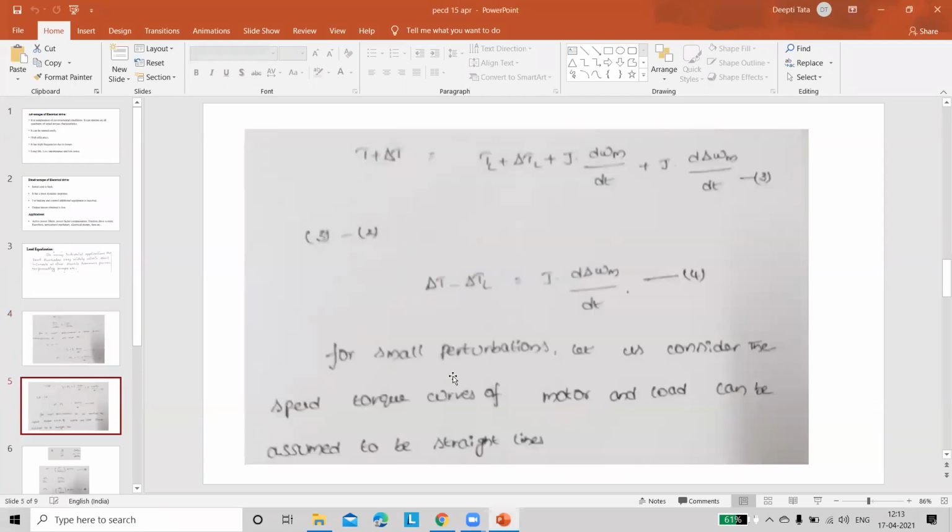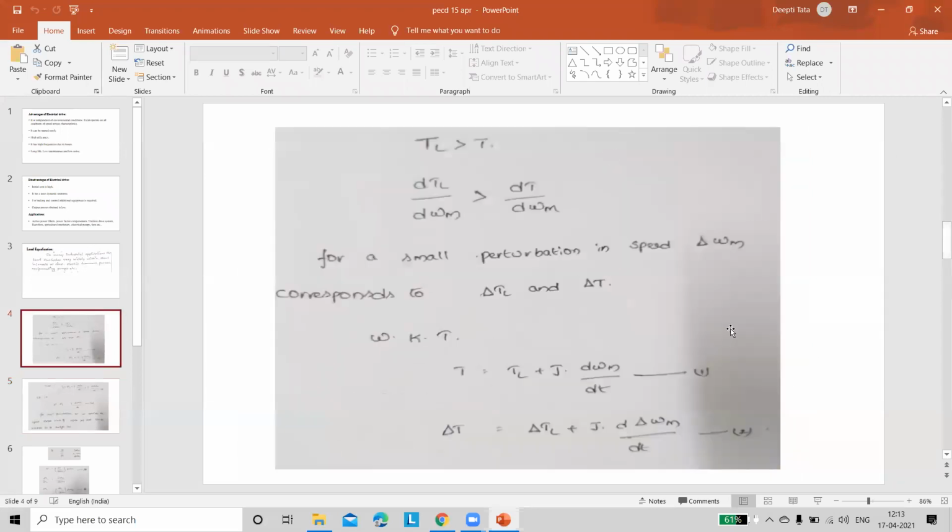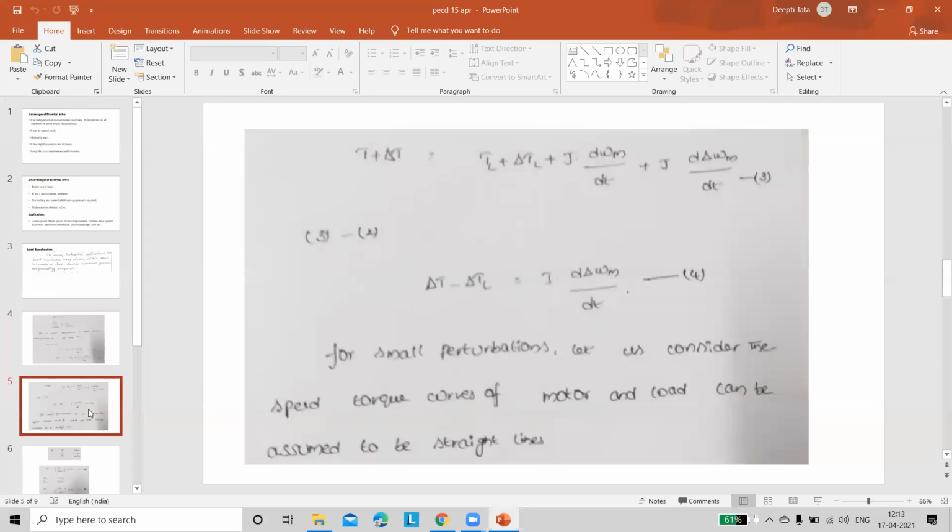Right. Already you know that torque T is equal to TL plus J into dω_m by dt from the previous slide, equation 1. Now add equations 1 and 2. Then we will get T plus delta T equal to TL plus delta TL plus J into dω_m by dt plus J into d by dt of delta ω_m.